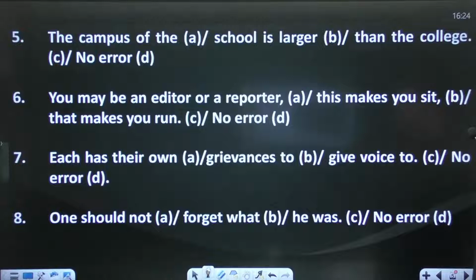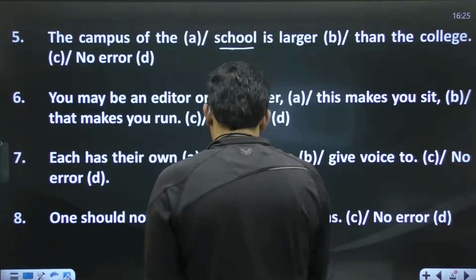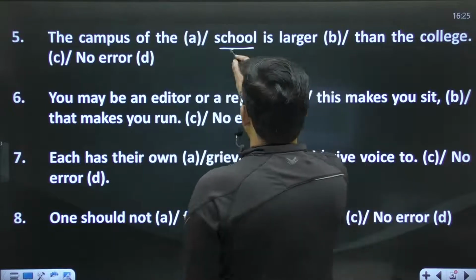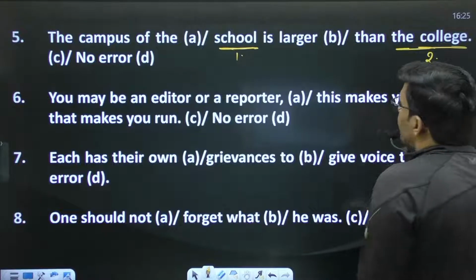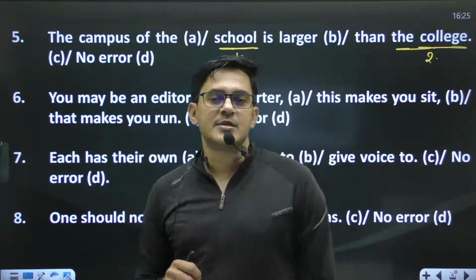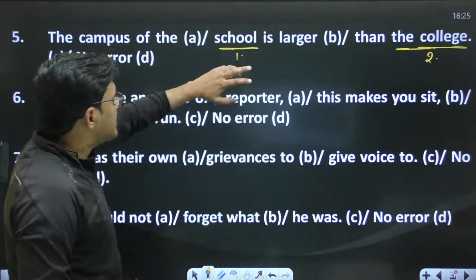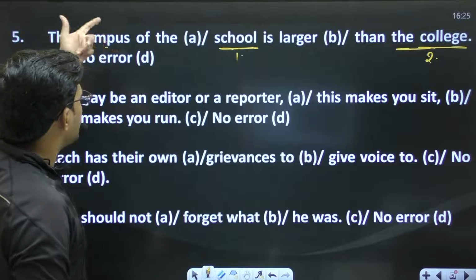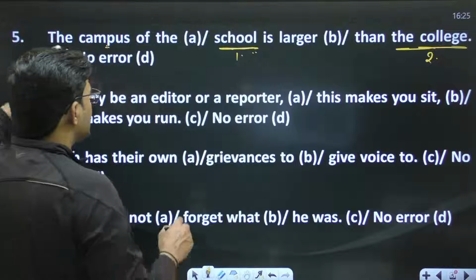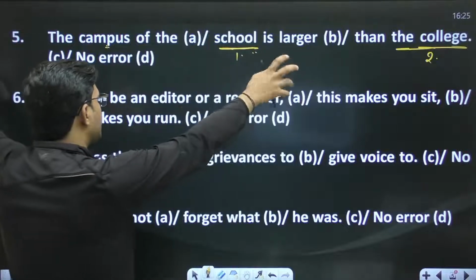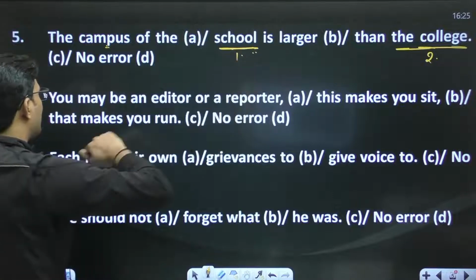The campus of the school is larger than the college. In this sentence we have a school, and second one is a college, right? But the main comparison in the sentence is between the campus of the school and the campus of the college. So the comparison is not between school and college, it is actually between the campus of both nouns.